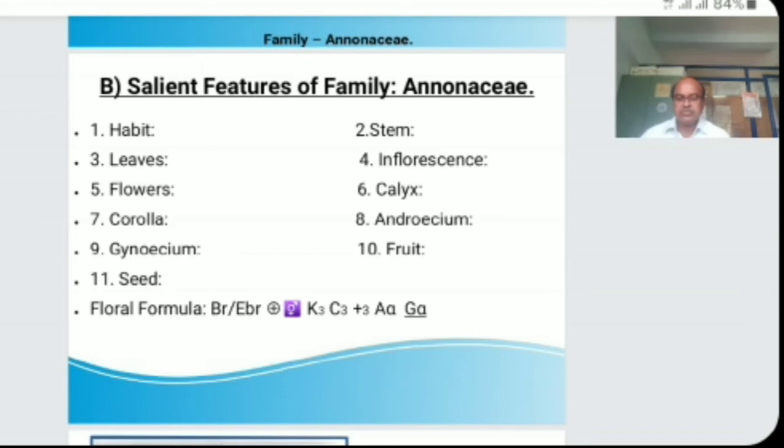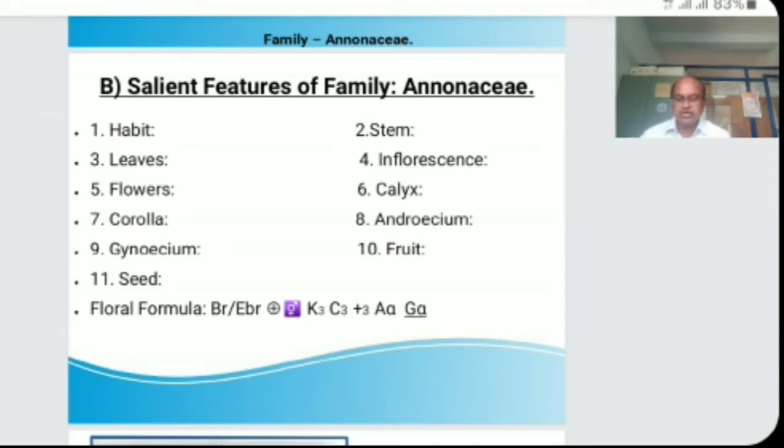After inflorescences, the next salient feature is flowers. Flowers are mostly solitary, axillary, bisexual, actinomorphic, mostly bracteate, example Annona, Polyalthia, pedicellate, hypogynous and aromatic. Then we must see the floral whorls present in the flower.